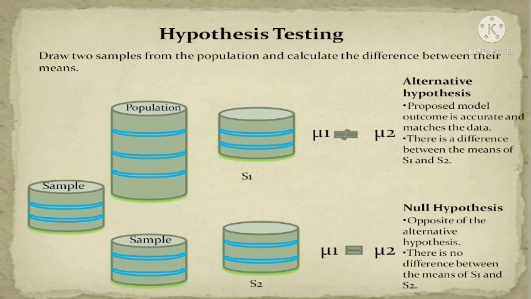If something is better than the existing model, then we can change and adopt the new things. Otherwise, if there is no change from the existing model, then why should we adopt the new proposed model? So these are the two tests we will adopt for hypothesis testing: the alternative hypothesis and the null hypothesis.